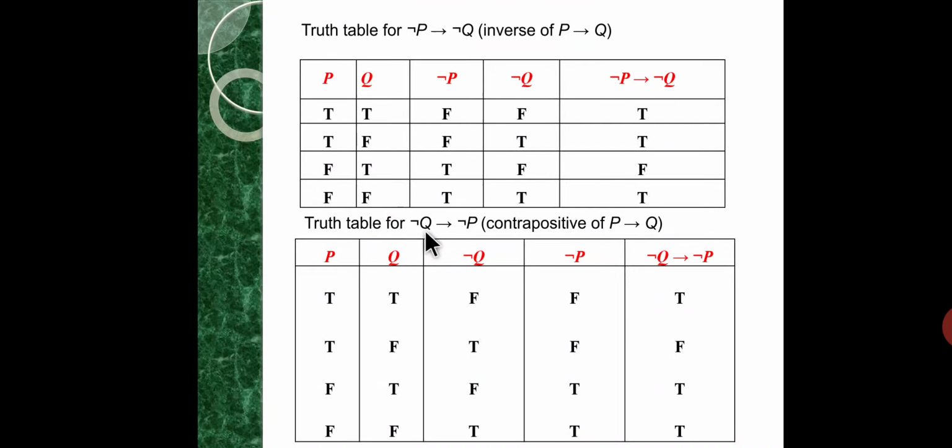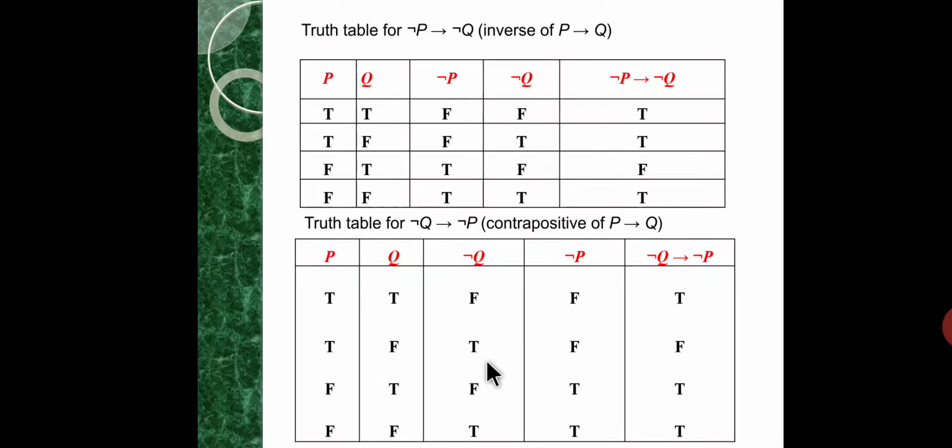Now the truth table for negation Q implies negation P. This is called the contrapositive of P implies Q. Here also we write the P column, the Q column, and negation Q and negation P. The condition is negation Q implies negation P. When negation Q is true and negation P is false, this conditional statement has truth value false, and in the remaining cases it has truth value true.